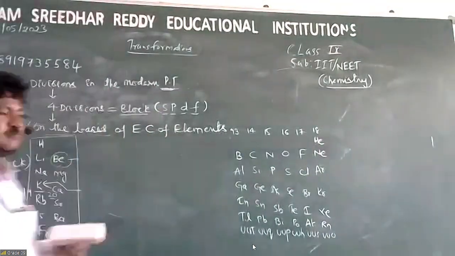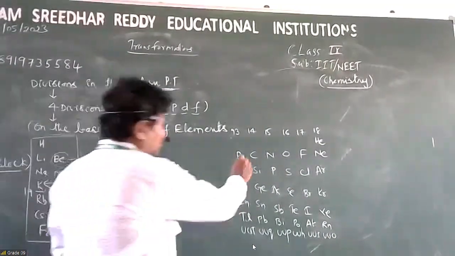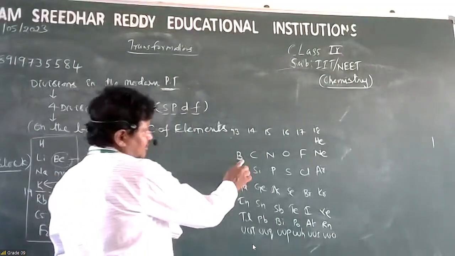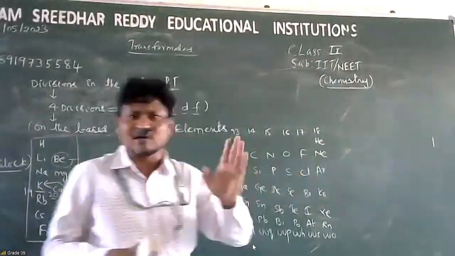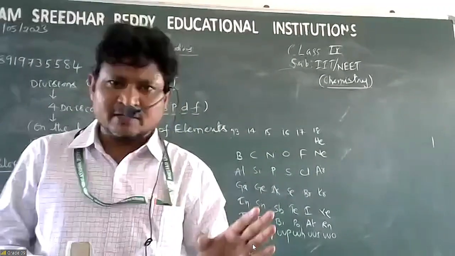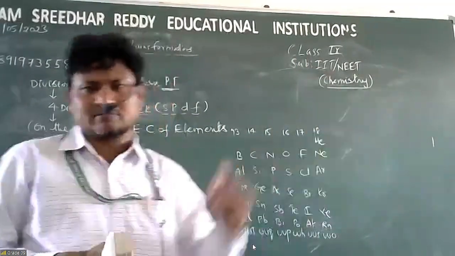Nana, these are totally how many elements? 36 elements. Not helium, Nana. Helium does not belong to the p block. Helium belongs to the s block.